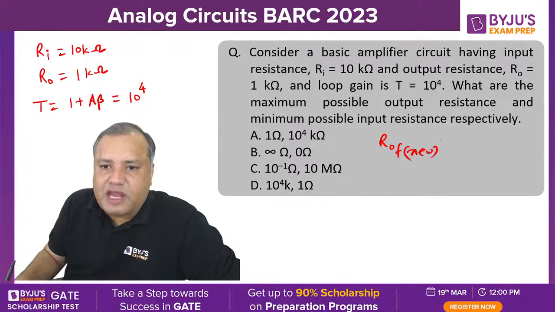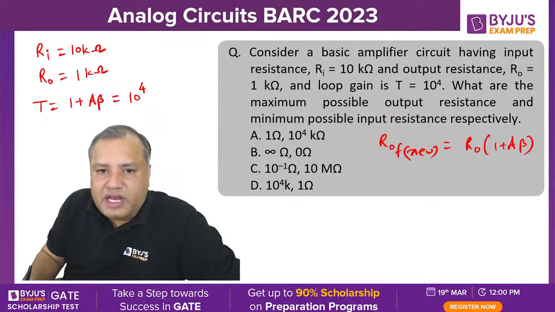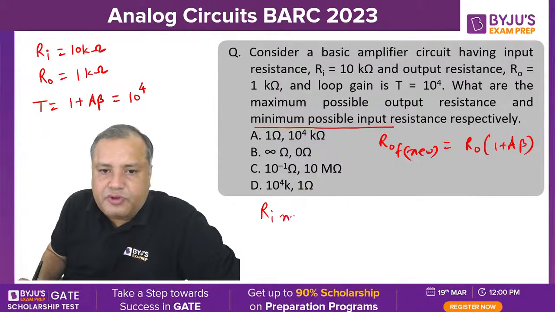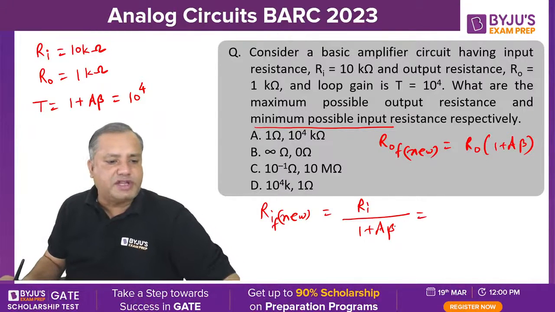Maximum value will be possible when output resistance is multiplied by 1 plus A beta. And then we need the minimum possible value of input resistance. Input resistance with feedback will be minimum when Ri is divided by 1 plus A beta. And 1 plus A beta is already mentioned in the question.